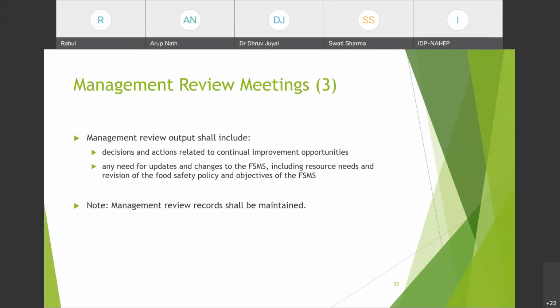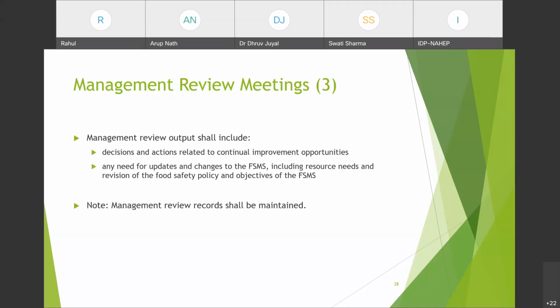Any need for updates and changes to the FSMS. Now, as we read that we have to go through the request of external and internal parties. So that could be a source to find this output. और आपने खुद का रिव्यू किया और आपको कोई चेंजेस और अपडेशन की रिक्वायरमेंट लगी, that could serve as a source to become an output. So after reviewing the management, you have to find out any need for updates and changes to the FSMS, including resource needs and revision of the food safety policy and objectives of the FSMS. और ये सारी चीजें आउटपुट्स में, मैनेजमेंट रिव्यू मीटिंग के आउटपुट्स में मेंशन होंगी.